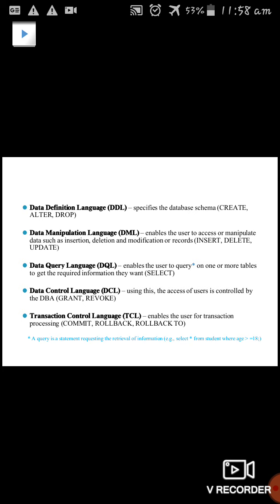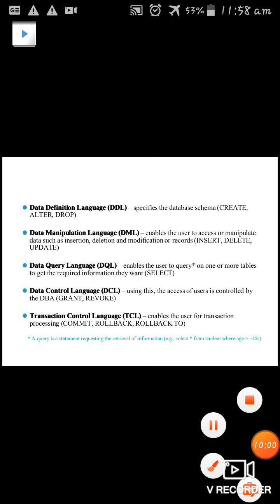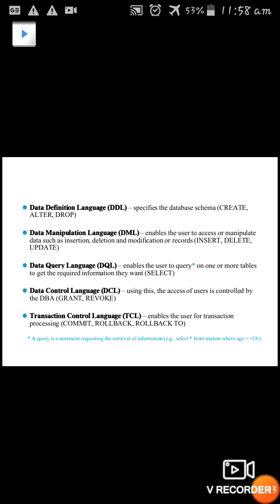Next is the transaction control language. It enables users to process and control transactions. If any error occurs during the transaction process, it will roll back or commit.